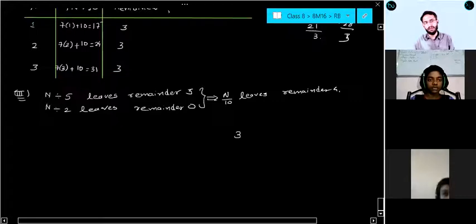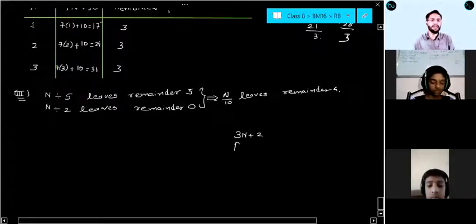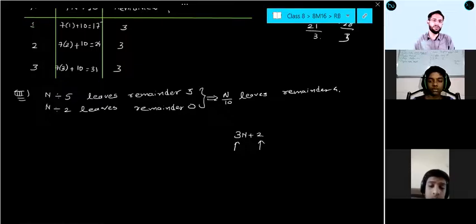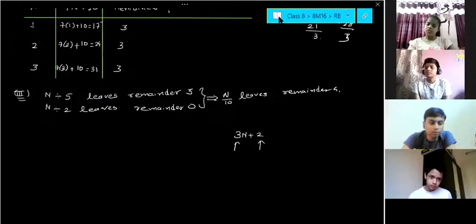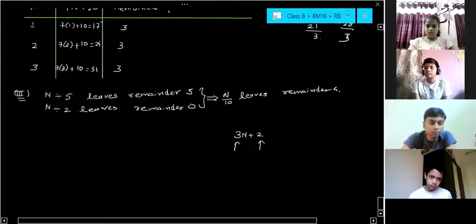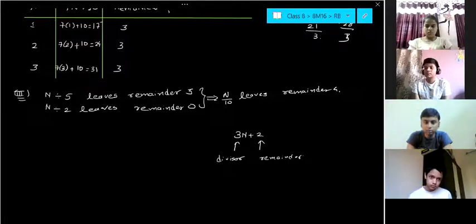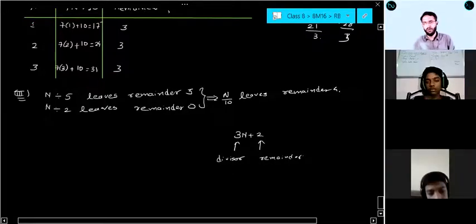If you are writing any number as 3n plus 2, that means if you are dividing by 3, remainder is 2. That means 3 is divisor and 2 is remainder. Am I correct? Now you have to think about this question from a different point of view.